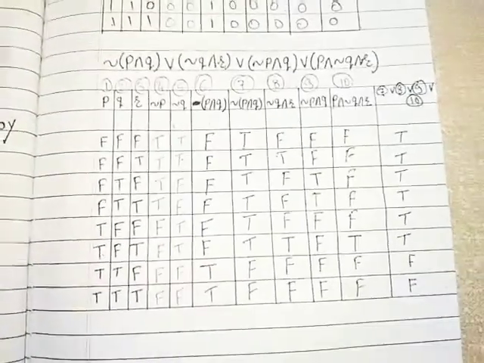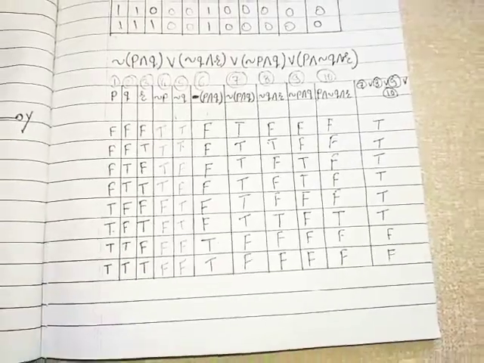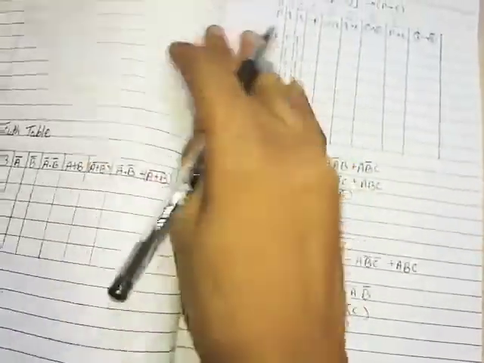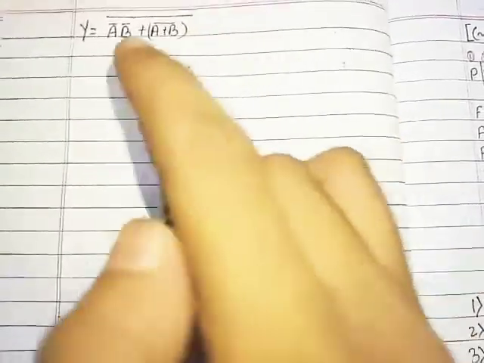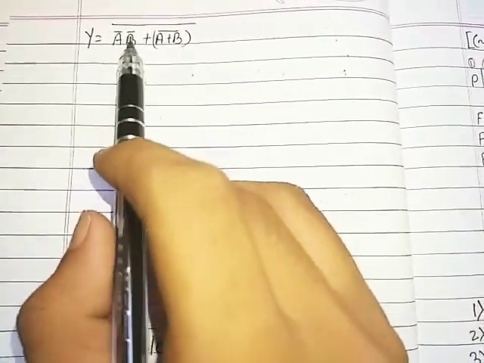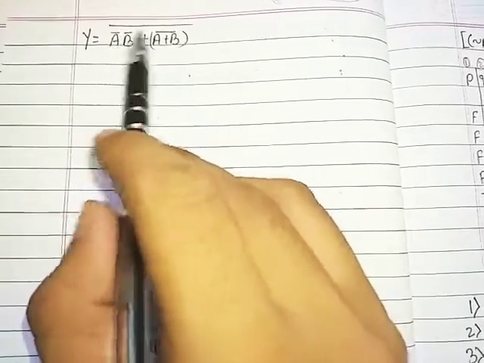In this manner you can construct a truth table for mathematical logic. Now let's move to the next example. Suppose we have the given Boolean equation: (a bar dot b bar plus (a plus b) whole bar) whole bar.